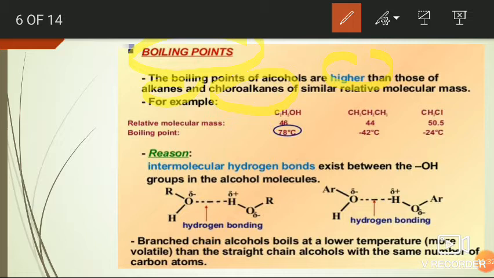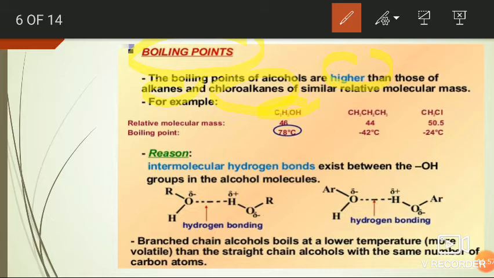That is, the boiling points of the alcohols are larger than that of the alkanes and alkyl halides having the same molecular weight.